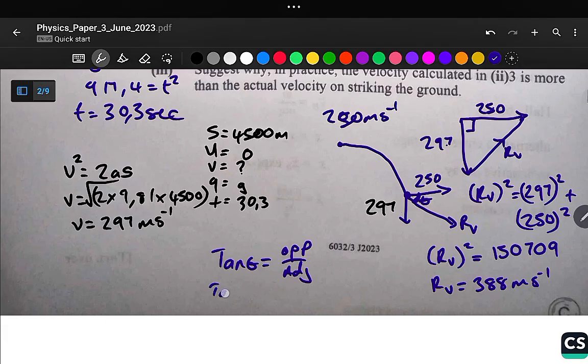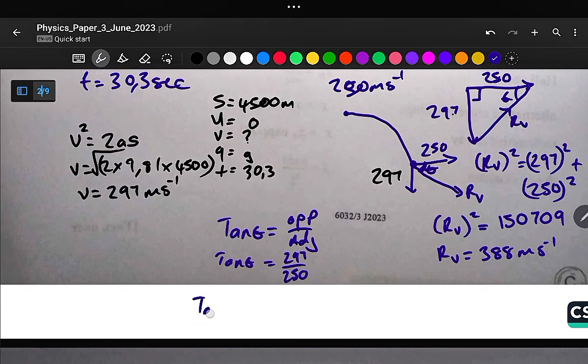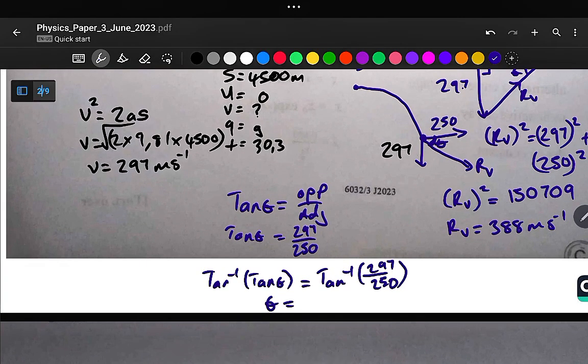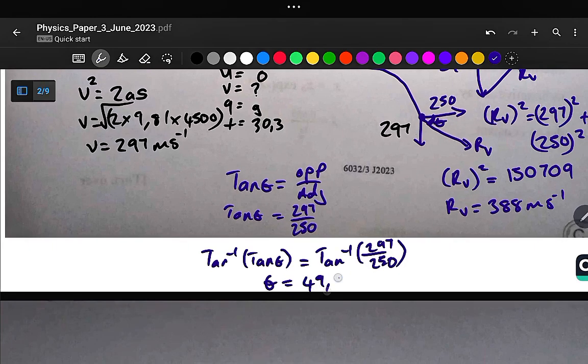So tan theta is equal to, what is our opposite? Our angle is here. Our opposite is 297 over 250. Okay, so if we apply arctan to both sides, tan and arctan cancel, leaving theta equal to arctan of 297 divided by 250, and this gives us 49.9 degrees.